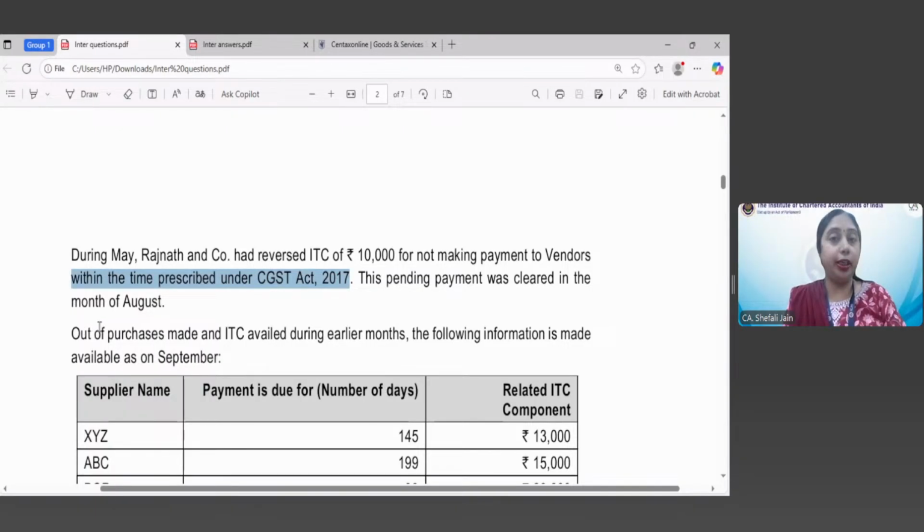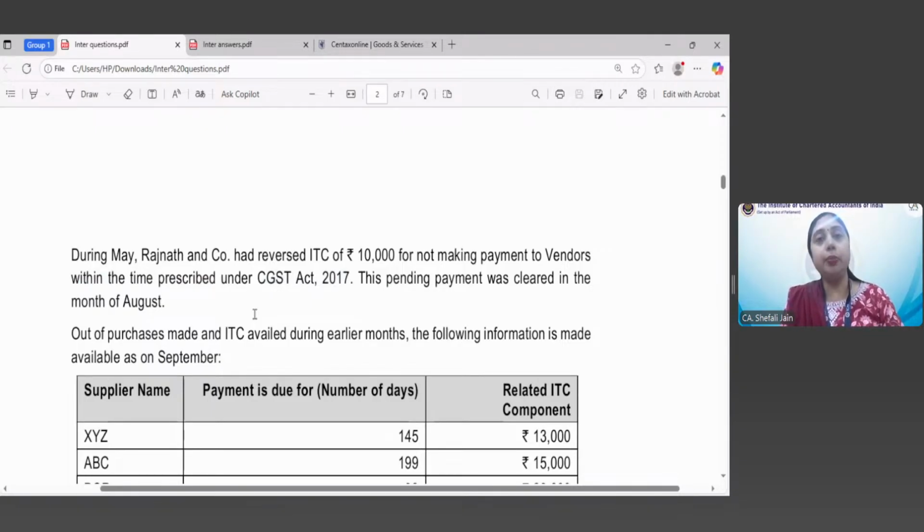And this provides the answer to two questions of this particular scenario. We'll take the next question also, but this is an important provision: the ITC has to be reversed in case you have not made payment to your supplier within 180 days. You can re-avail the ITC in the month when you make the payment to the supplier. So if till 180 days you have not made the payment, you have to reverse the ITC.